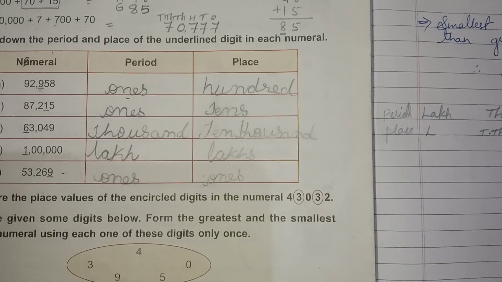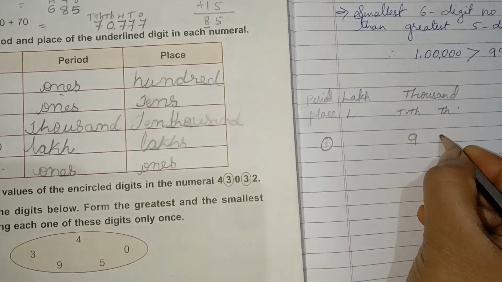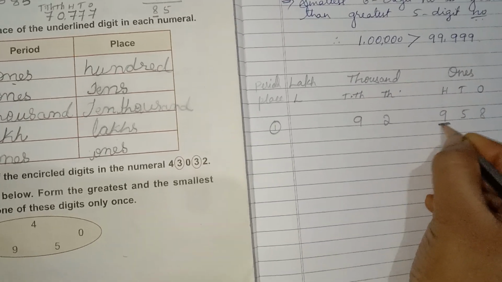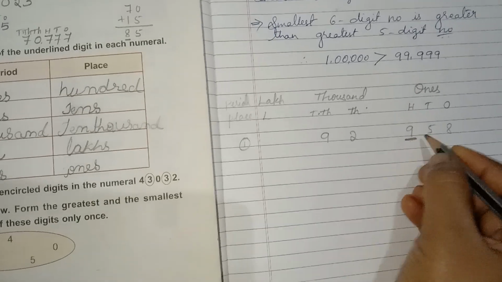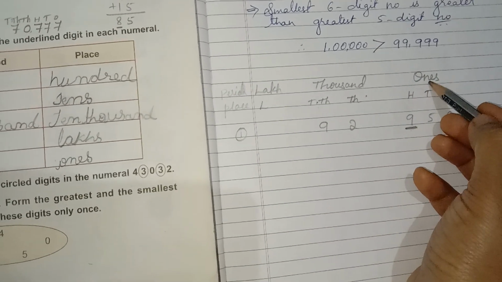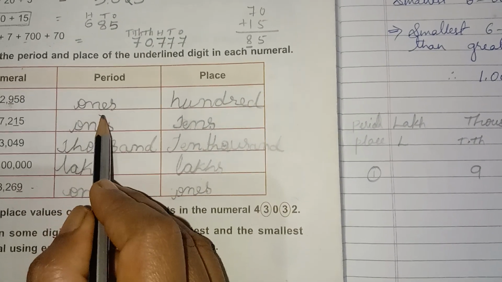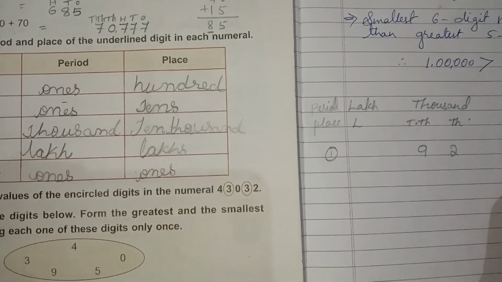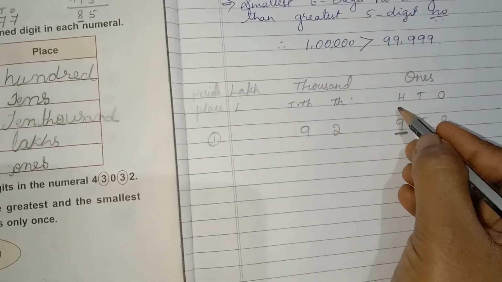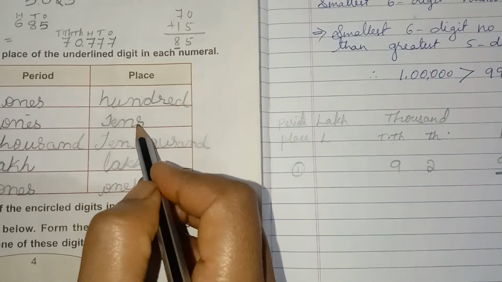Here I'll write the number also. See here, 92,958. The 9 is highlighted here. It is in which period? Period means we have to check the top one. 9 is in the ones period, so I wrote ones in the period column. Okay, 9 is in which place? It is in the 100 place. So I wrote 100 in the place column.